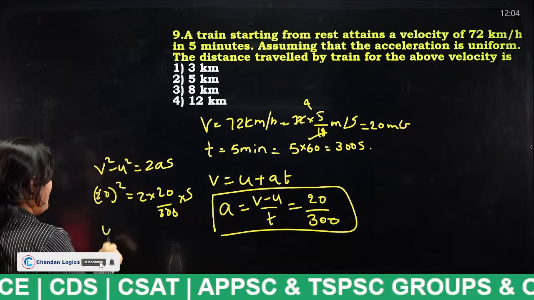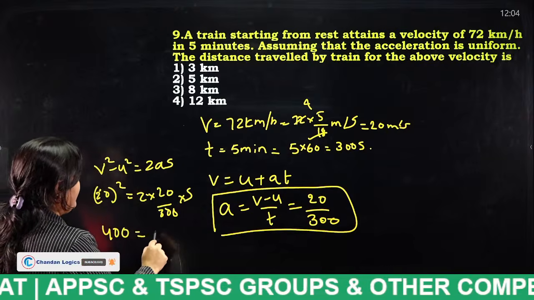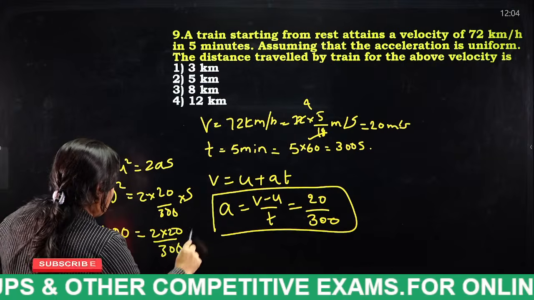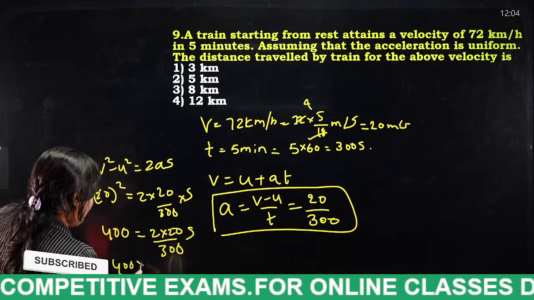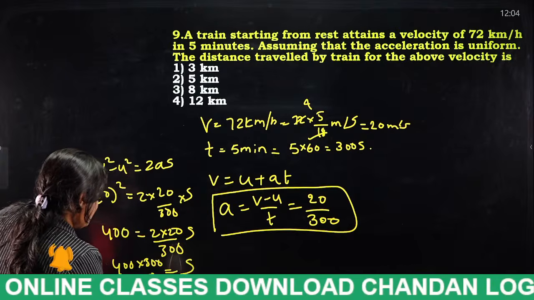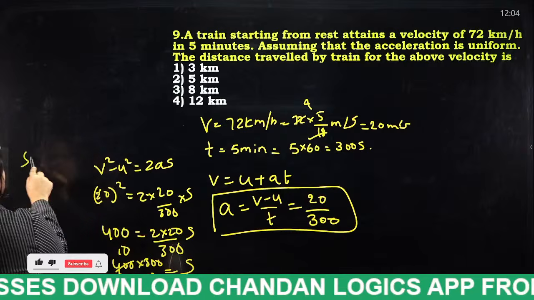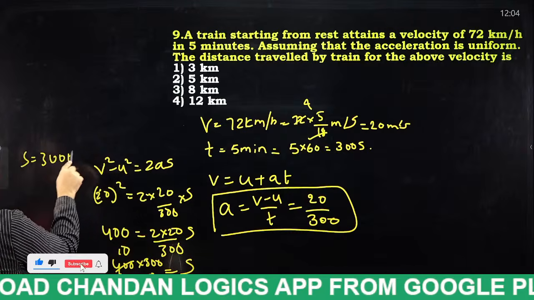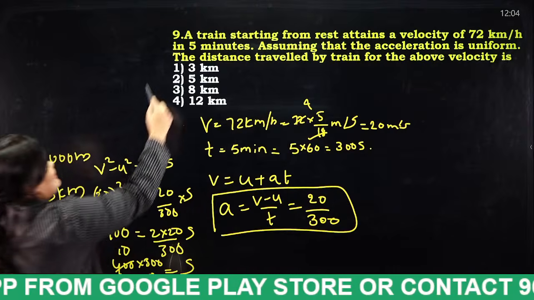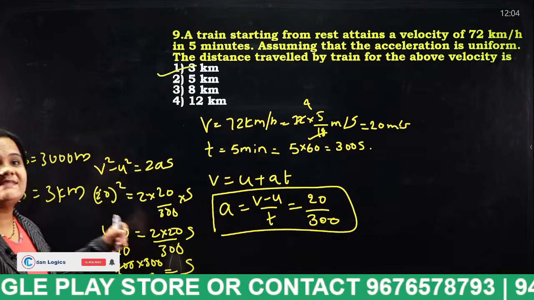By doing this, 400 is equal to 2 into 20 by 300 S. Okay. 400 into 300 by 40 is equal to S. So, S is equal to 3000 meters, that is nothing but S is equal to 3 kilometers. So, thank you students. So, this is the answer.